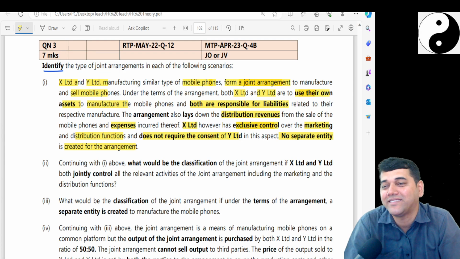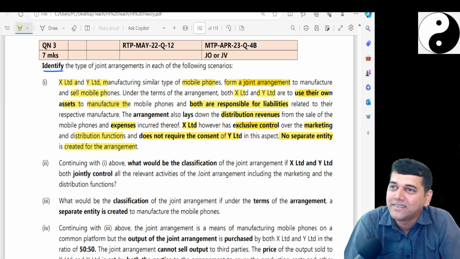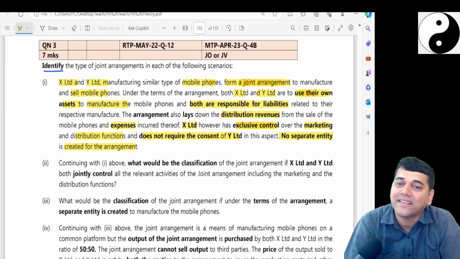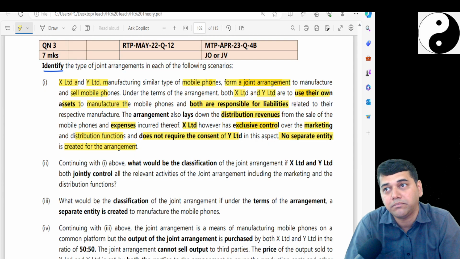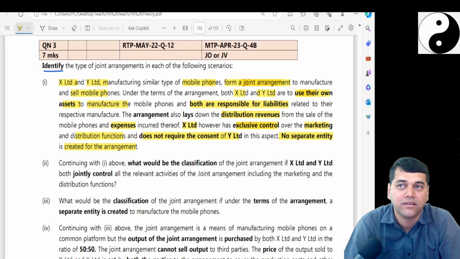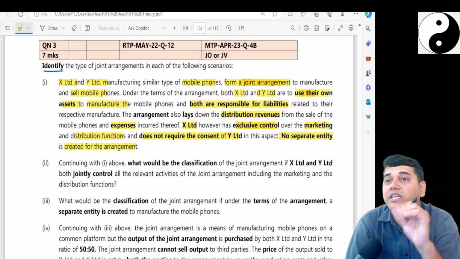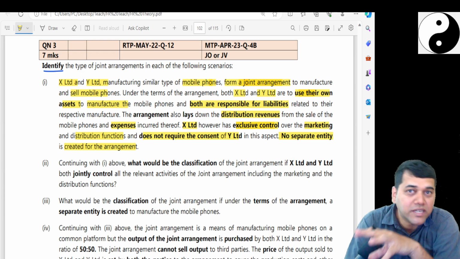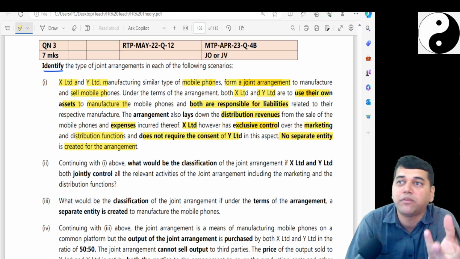Now tell me what it is. Still joint arrangement? Now, if this X Limited messes up, takes faulty decisions in the marketing, what can happen? Which is the most relevant activity here? Is manufacturing mobile the relevant activity or is marketing mobile the relevant activity?